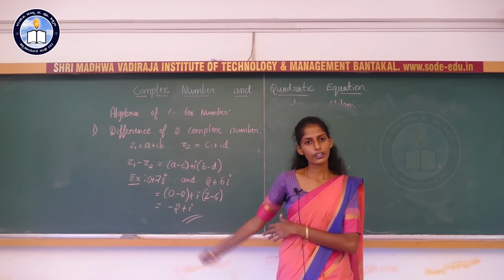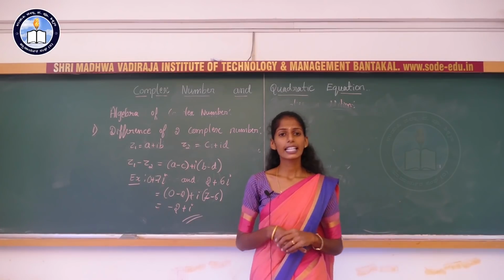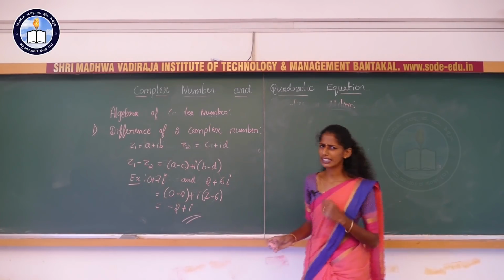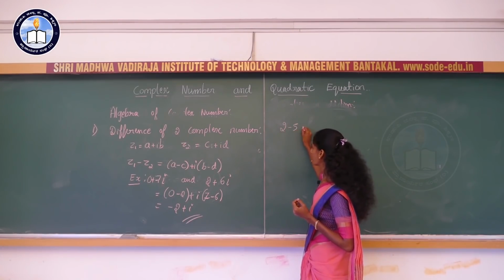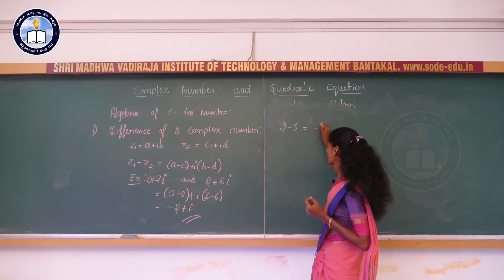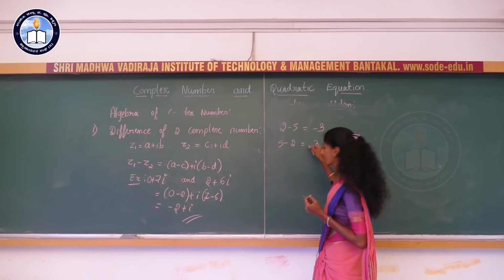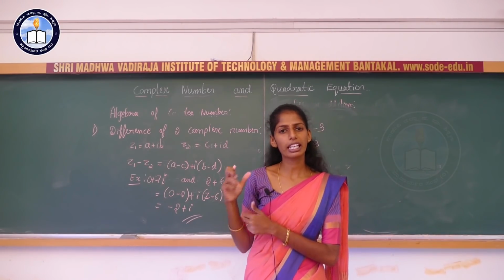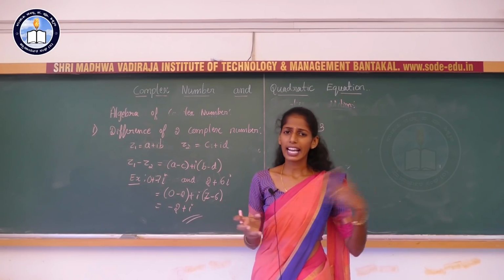What about the difference of two complex numbers? It is again a complex number, but does it hold the commutative law? No. For example, 2 minus 5 will be minus 3, but 5 minus 2 will be 3. We can easily say that commutative and associative properties will not hold for the difference of complex numbers, or any other numbers.